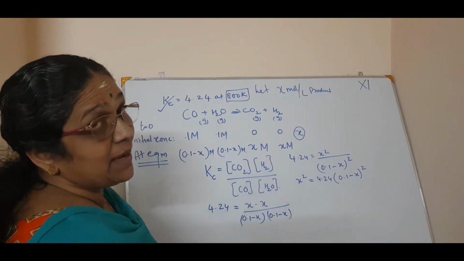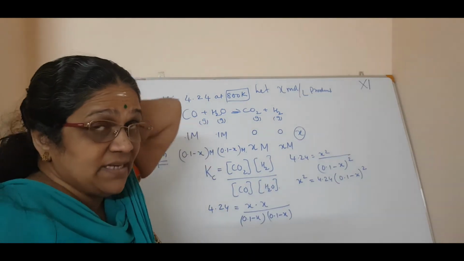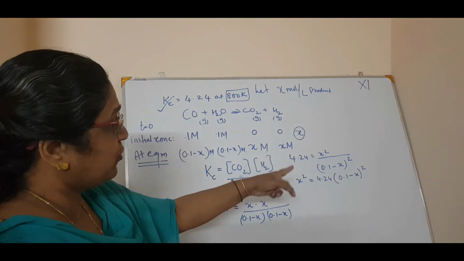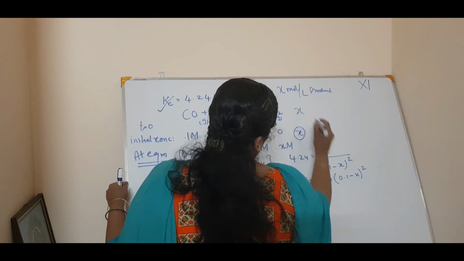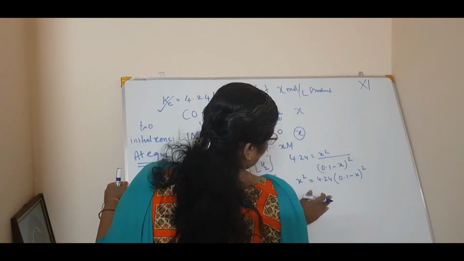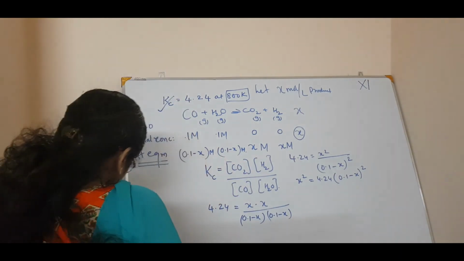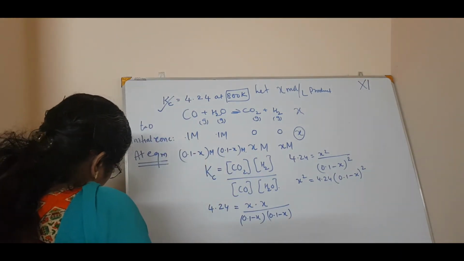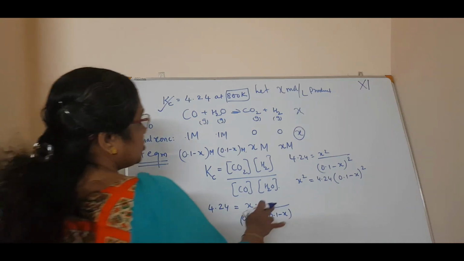So (a minus b) the whole square equals a square minus 2ab plus b square, isn't it? So you have to go that way, and then how will you calculate x? You will get a quadratic equation, ax square plus bx minus c. So you get an equation.